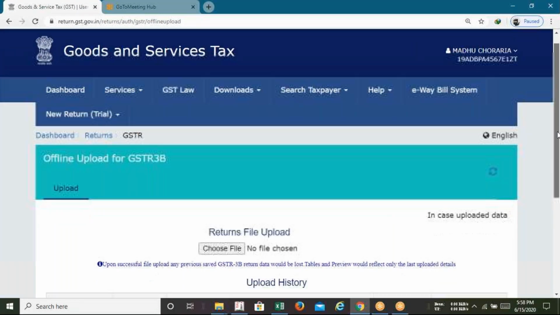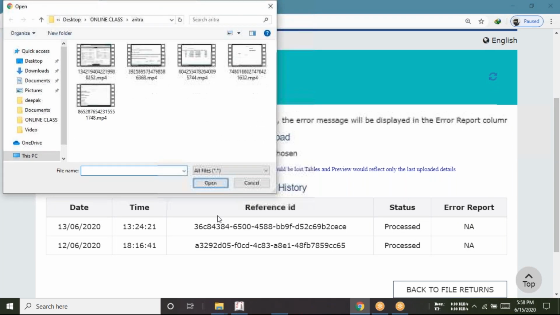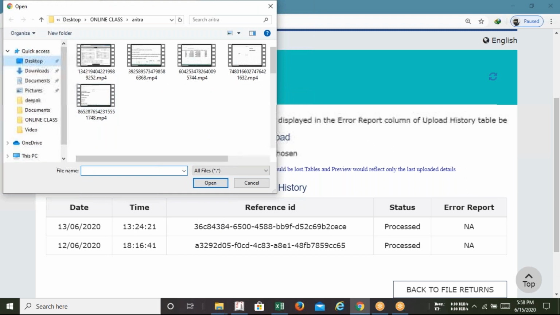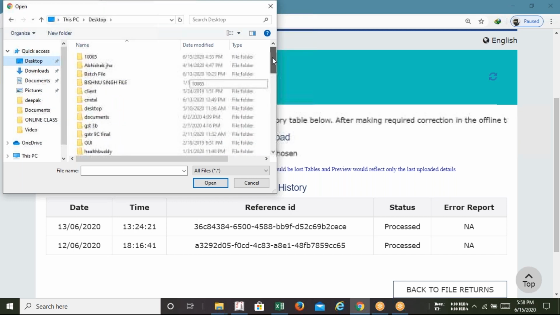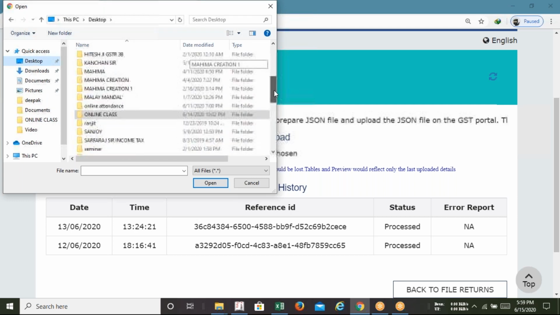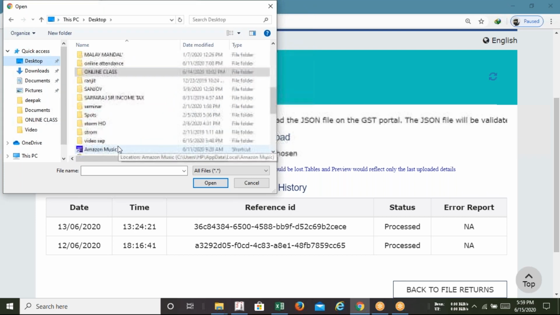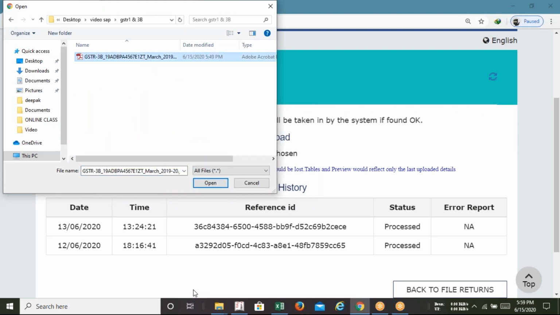Okay, now what you are supposed to do? Choose file. And in this segment you have to select your JSON file. I have created a folder with the name SAP video. In this folder, GST1 and 3B, open, and this is my JSON file. I simply attach this file.